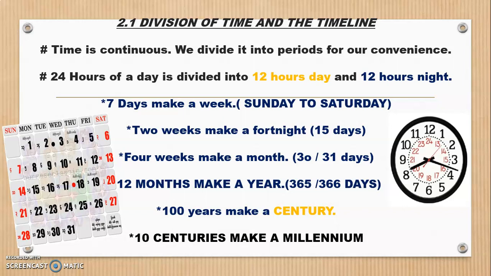And similarly, when 10 centuries are taken together, that is 100 plus 100 plus 100, taken 10 times, it makes a millennium. Okay, so this is how the division of time is done for the convenience of people to understand and to learn time. I hope you all are clear till here.